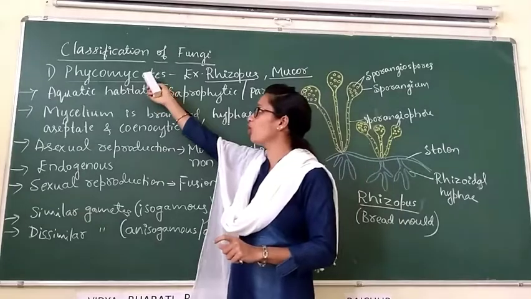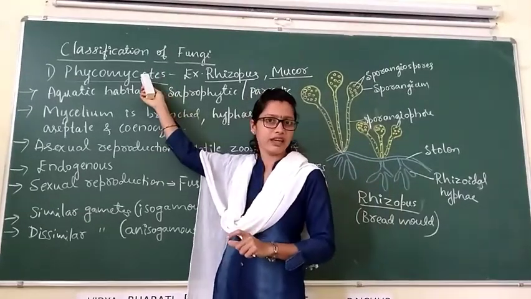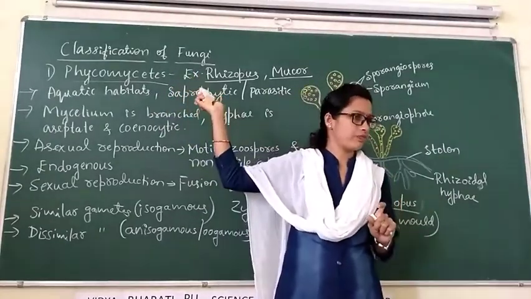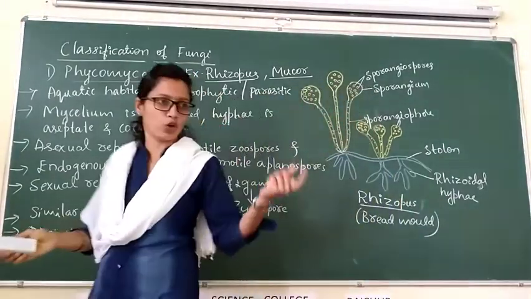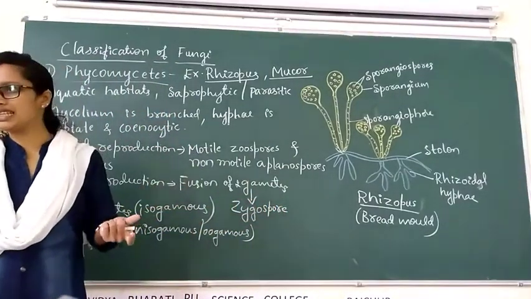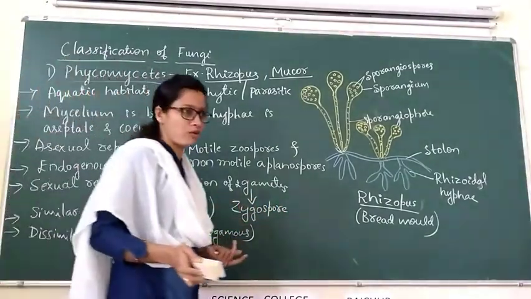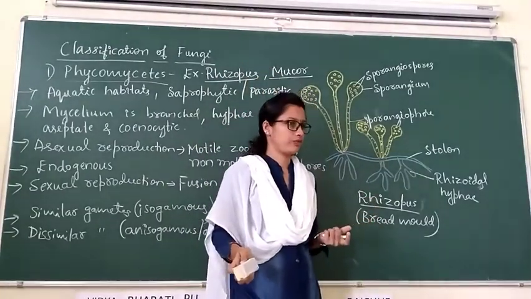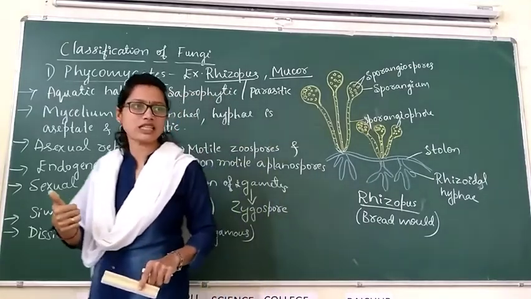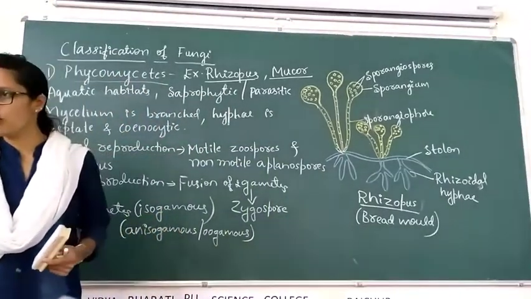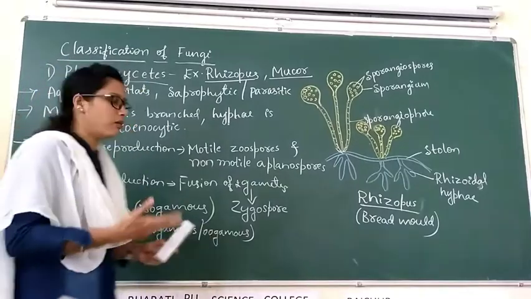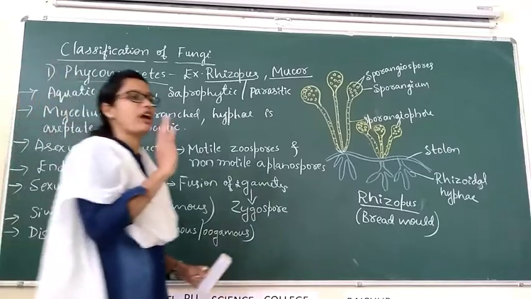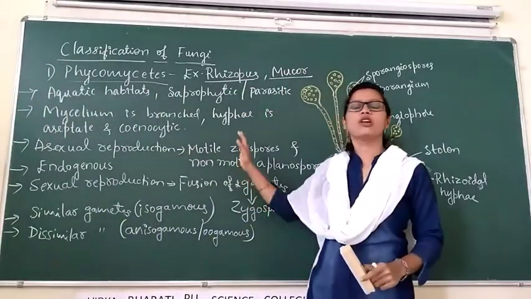This is the only group of fungi containing aseptate hyphae. In Ascomycetes, Basidiomycetes and Deuteromycetes, the hyphae is septate, but this is the only group having aseptate hyphae. This is about Phycomycetes.